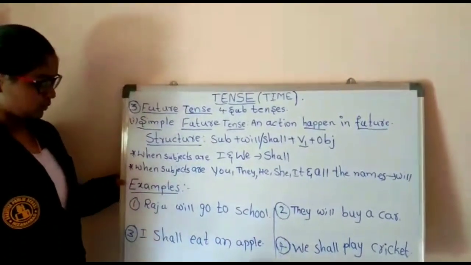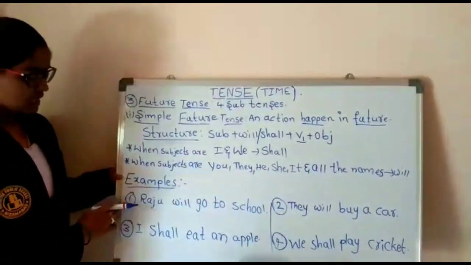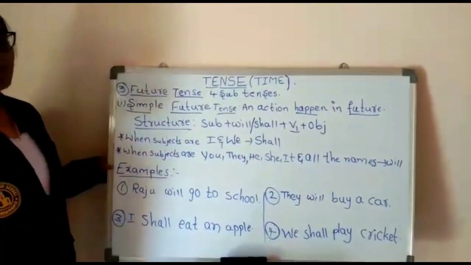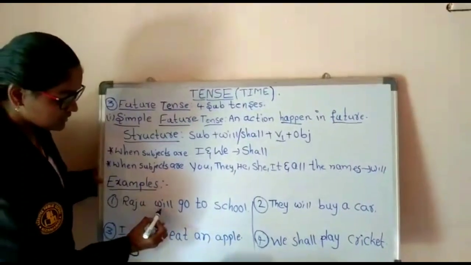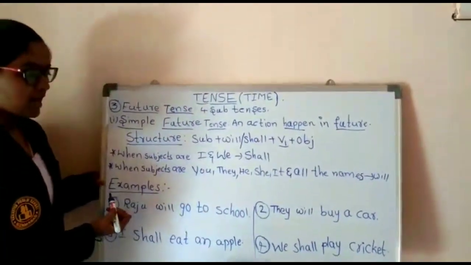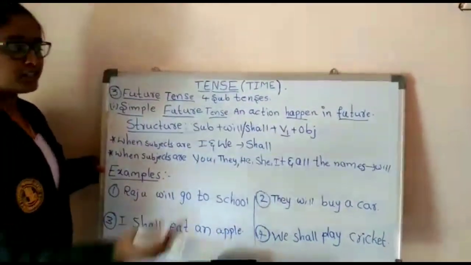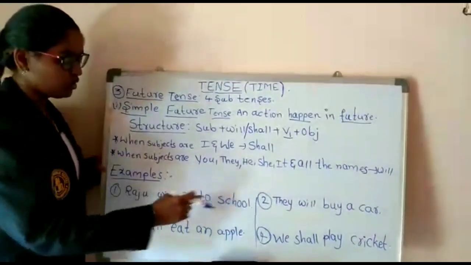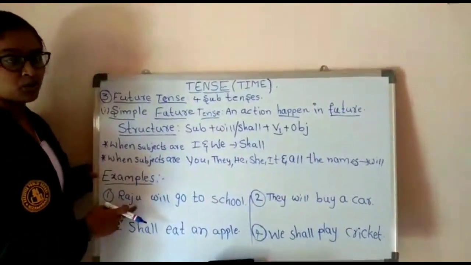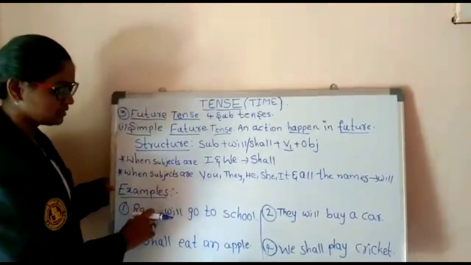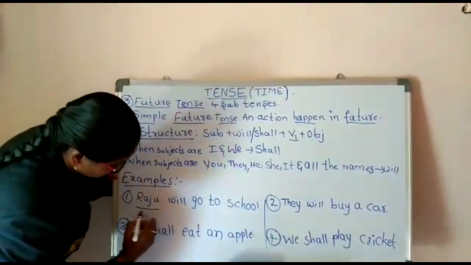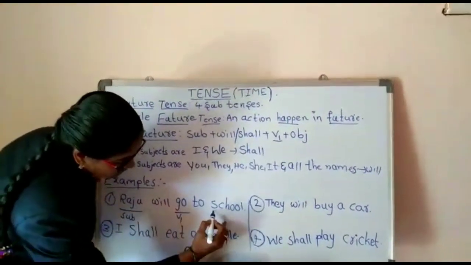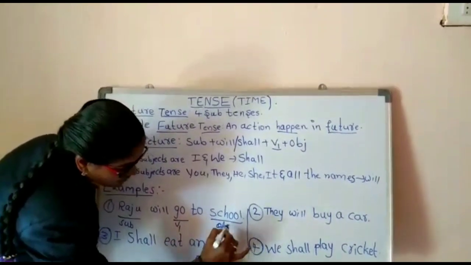Let us see some examples. What I wrote, first one: Raju will go to school. Why did I use will here? Because Raju is one of the names. What I told, for all the names we should use will. Here Raju is the name of a person, so I used will. Here Raju is subject, go is V1 and to school is object.